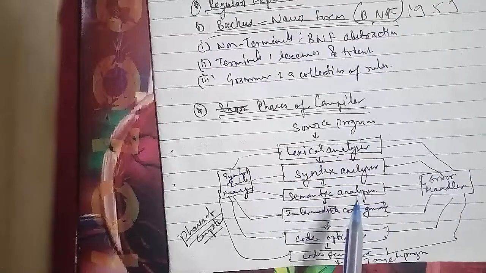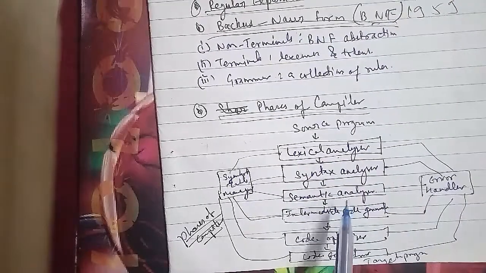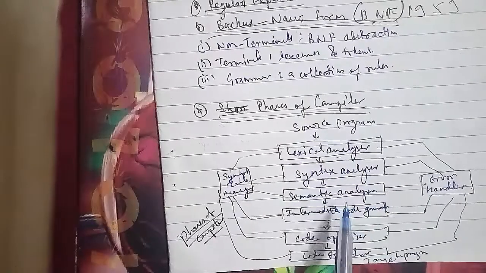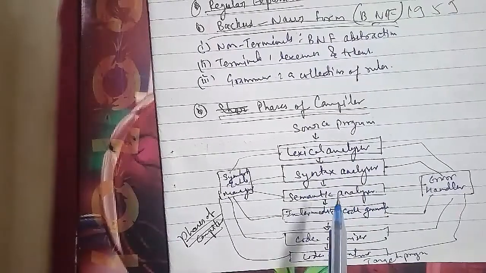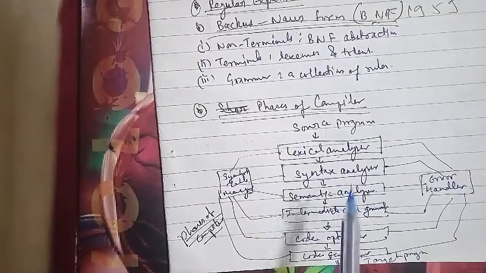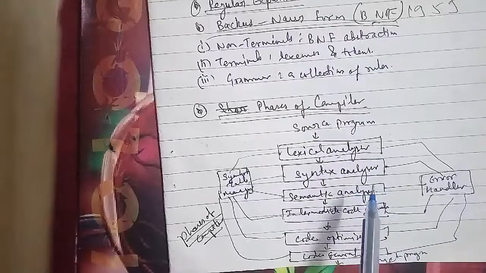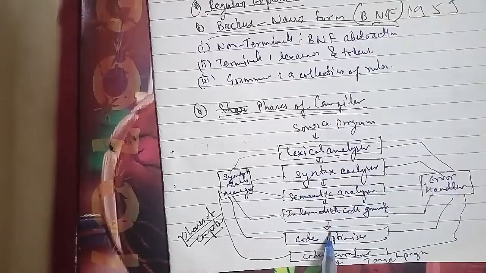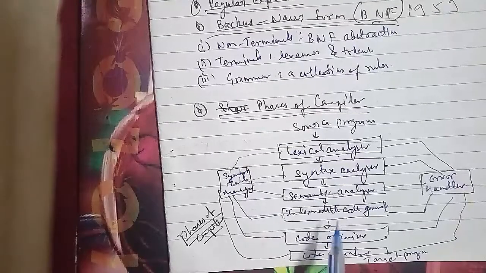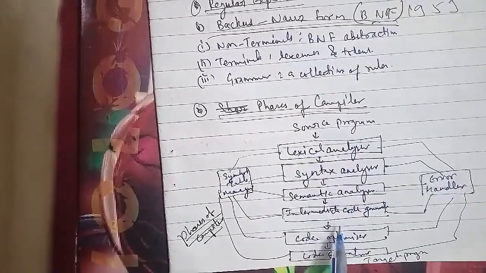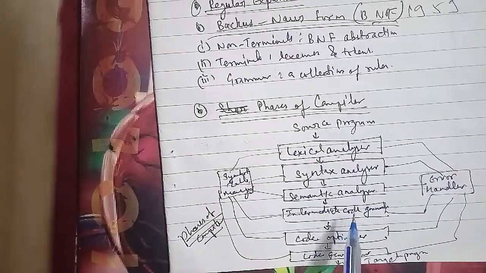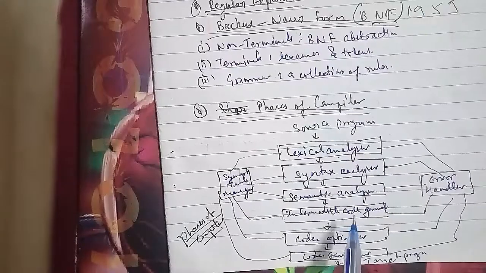Thus we can describe the transition graph as a collection of the following. The first is a finite set of states, one of them designated as the start state and some of which are depicted as final states. The start state is represented by a circle with an arrow, and the final state is represented by two concentric circles, and the diagram representation is as follows. This is known as the initial state. This is known as the final state.